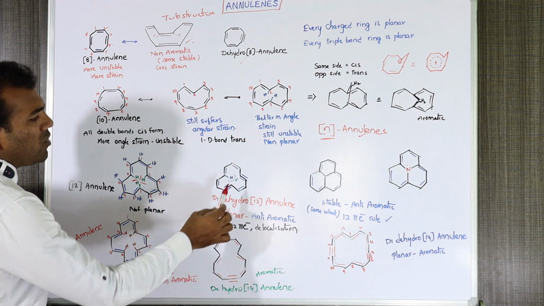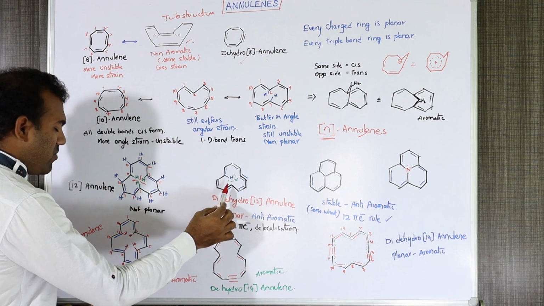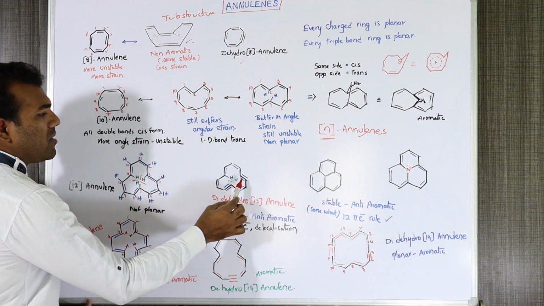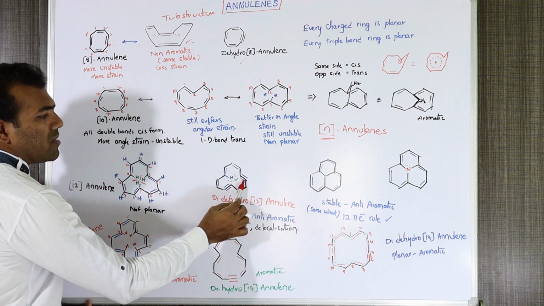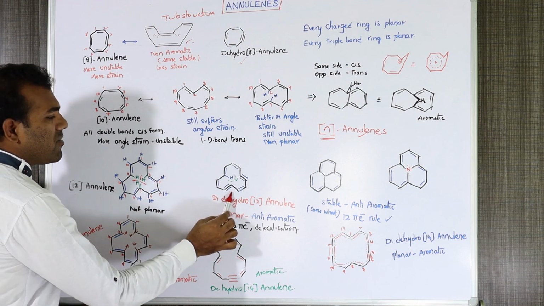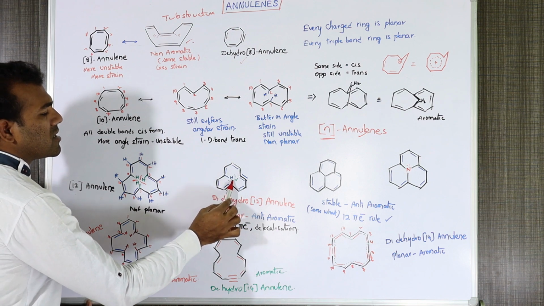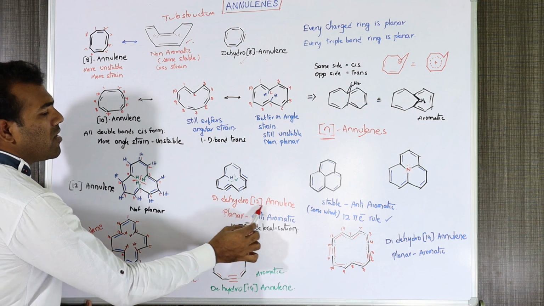Next, if you remove 2 hydrogen atoms from the 2 positions, what will happen? The double bond will become a triple bond. Now if you compare this compound to the earlier one, it is somewhat more stable, because there are no annular hydrogen interactions to this hydrogen atom. This is dihydro[12]annulene.